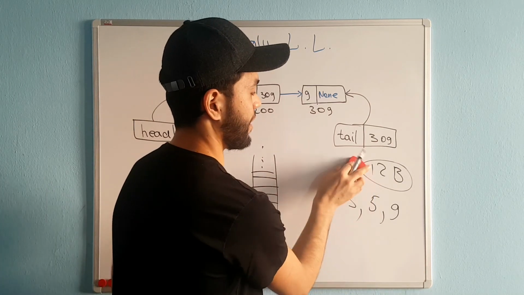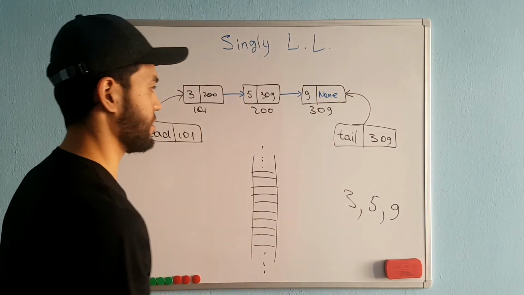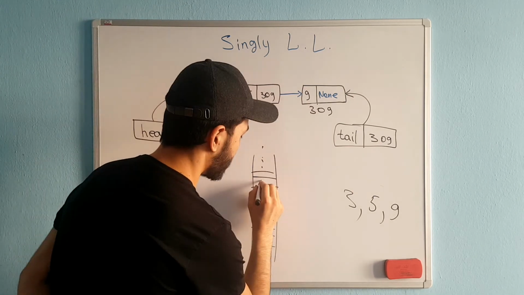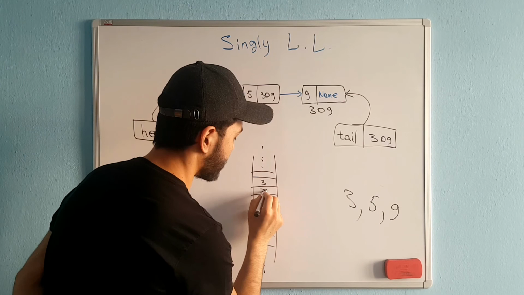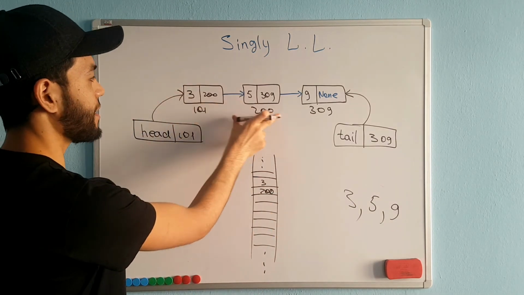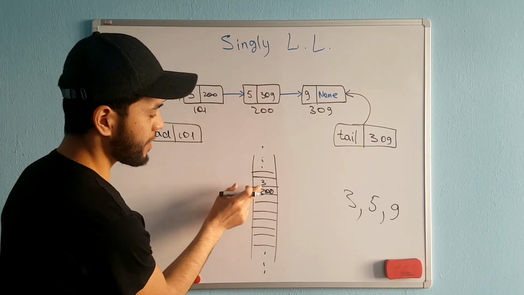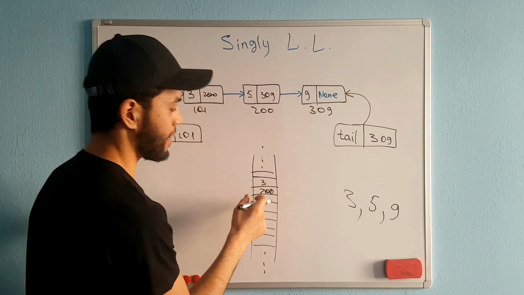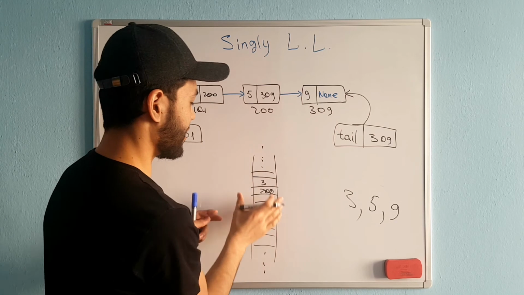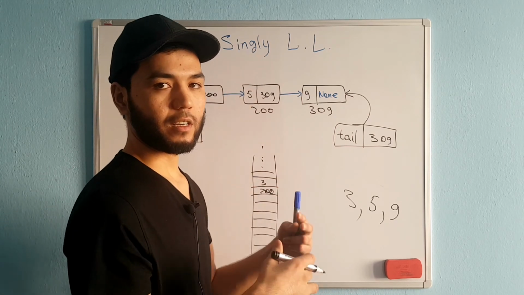Therefore, I'm not going to speak about this memory. We are going to speak about how they are represented in memory, okay? Because every node we store, for example here I'm storing 3 and also 200, okay? Whenever we access the first node, after that, for accessing the second node, we need the address of that node, okay? Therefore, whenever we store these nodes, the representation of the linked list in memory is not sequential, okay?